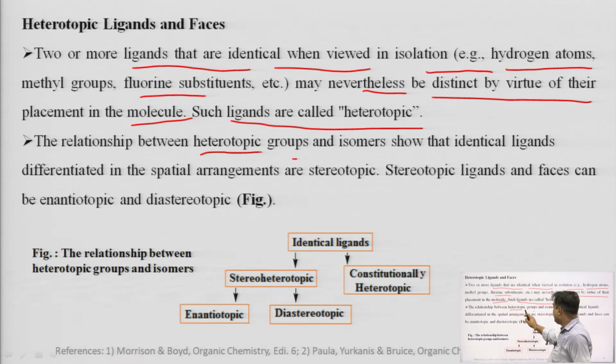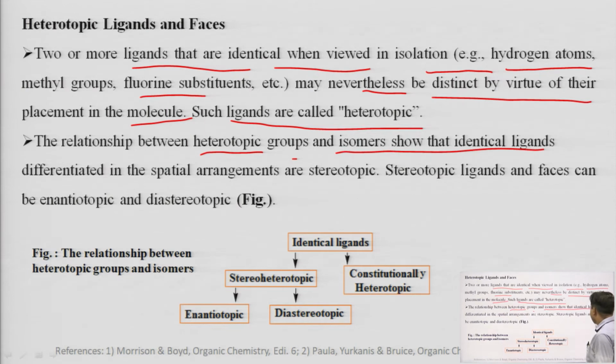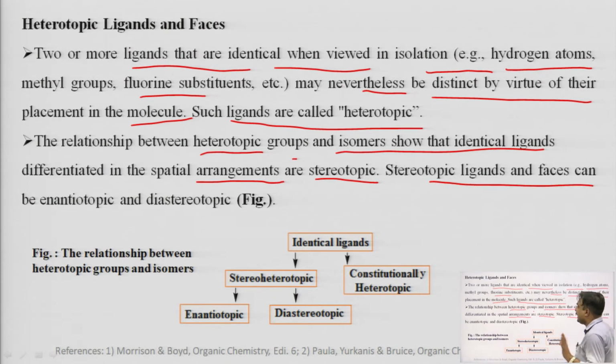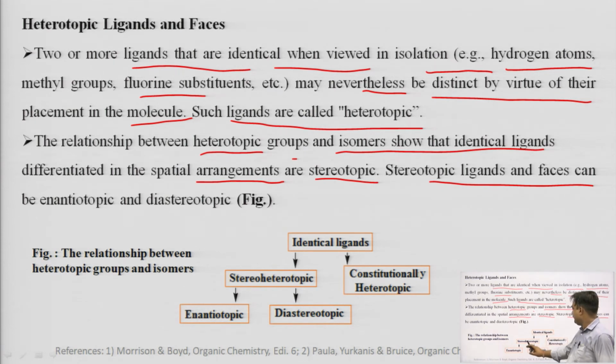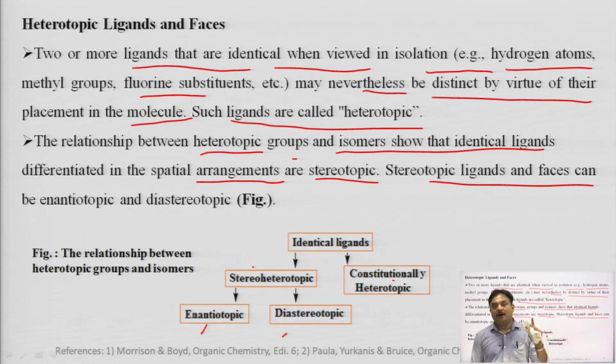The relationship between heterotopic groups and isomers shows that identical ligands differentiated in the spatial arrangements are stereotopic. Stereotopic ligands and faces can be enantiotopic and diastereotopic. So, heterotopic ligands may be of two types, enantiotopic and diastereotopic, as you can see there. So, identical ligands: stereoheterotopic and constitutional heterotopic. Stereoheterotopic may be enantiotopic or diastereotopic. They are having optical activity.